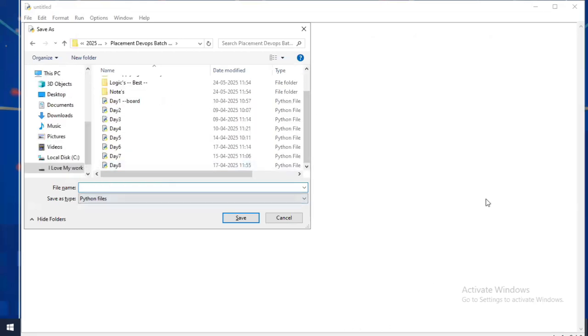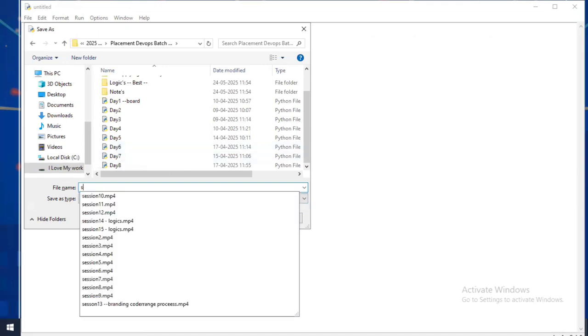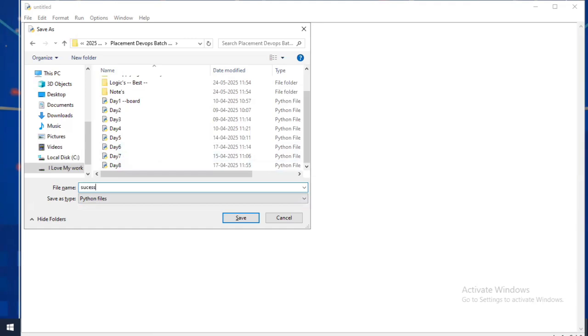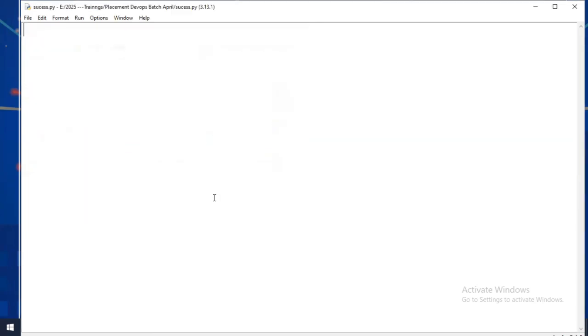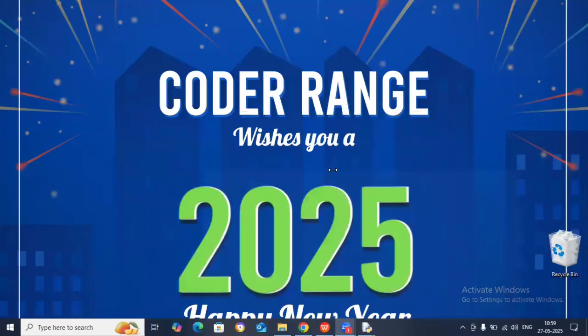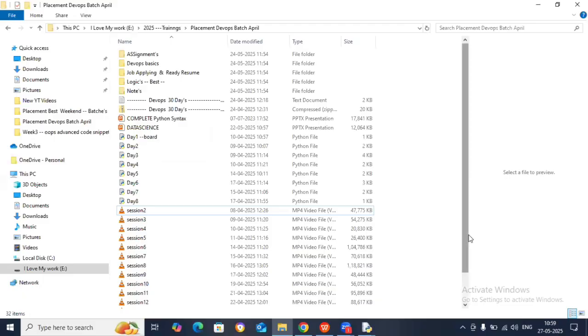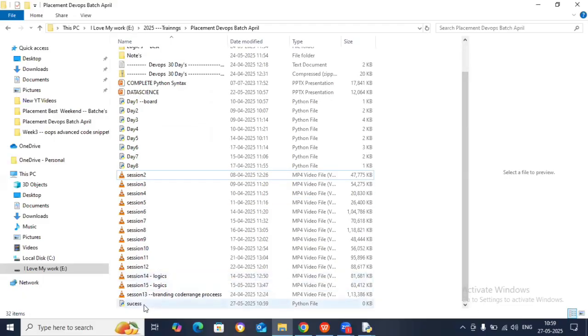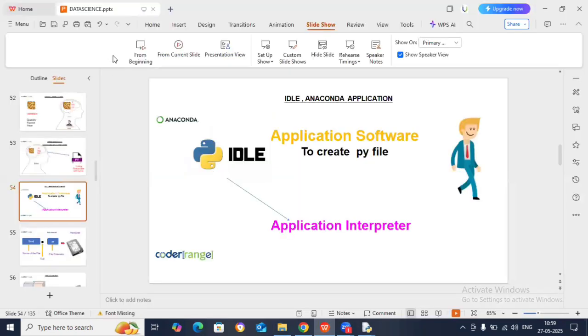What name of the file do you want? Maybe you want to give it the name success.py. What is the name of the file? Success.py. Created it. Now this is how you create a Python file. You can see that success.py is created. Do you see that, guys?